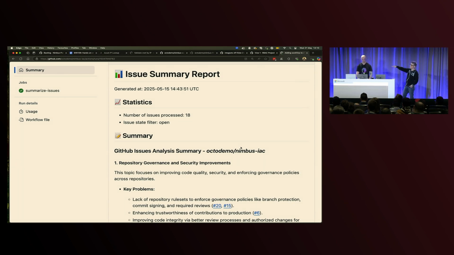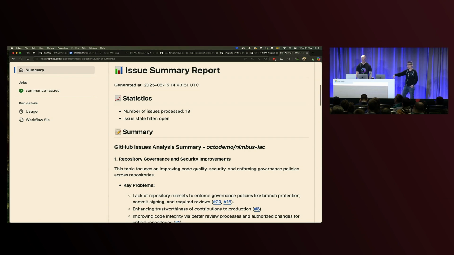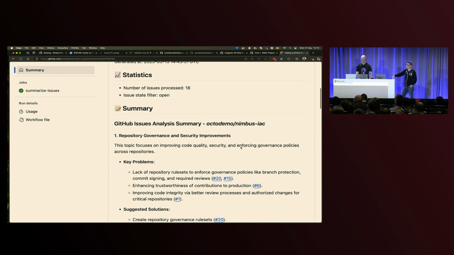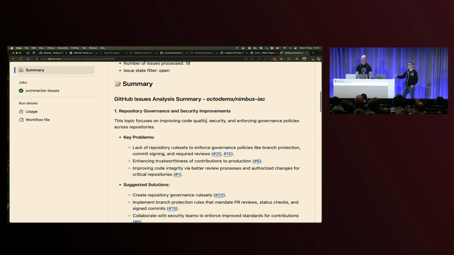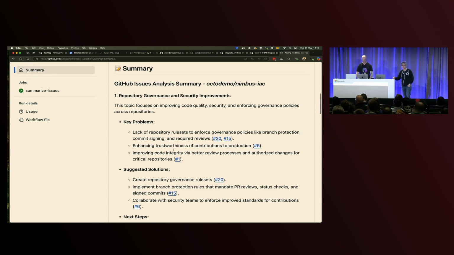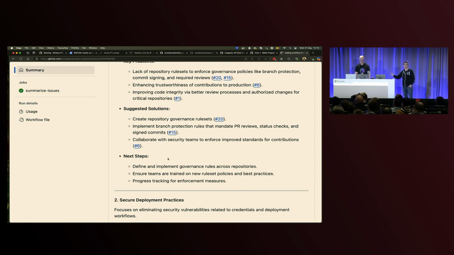So for example, right now, this is a summary report from a workflow that fired off, and this is analyzing all open issues currently in this particular repo, giving you statistics. The issue state is open, the number of issues processed is 18, and then it's giving you a detailed summary of the key problems in your repo, the suggested solutions, and next steps, and this can run on a cron job.